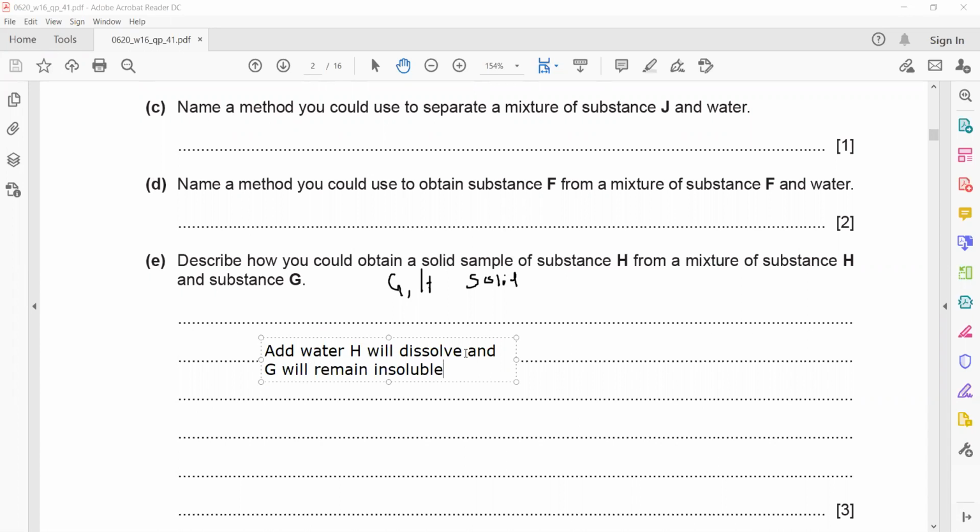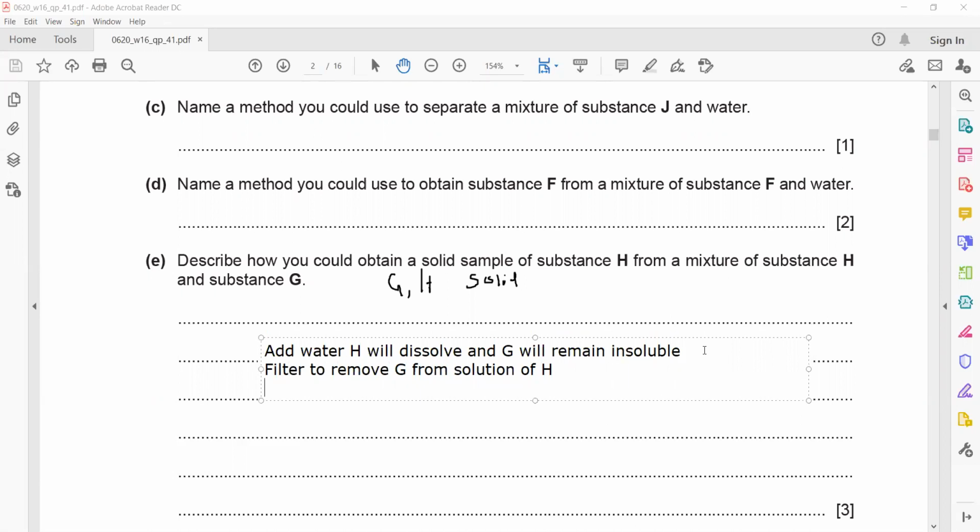Then how we can separate the solution from the solid? We will use filtration or filter to remove G from solution of H, because H dissolves, so it will make a solution. Then how to obtain H from its solution? So we can use crystallization. Heat, concentrate, cool down, and filter. That's the process or steps involved in crystallization.